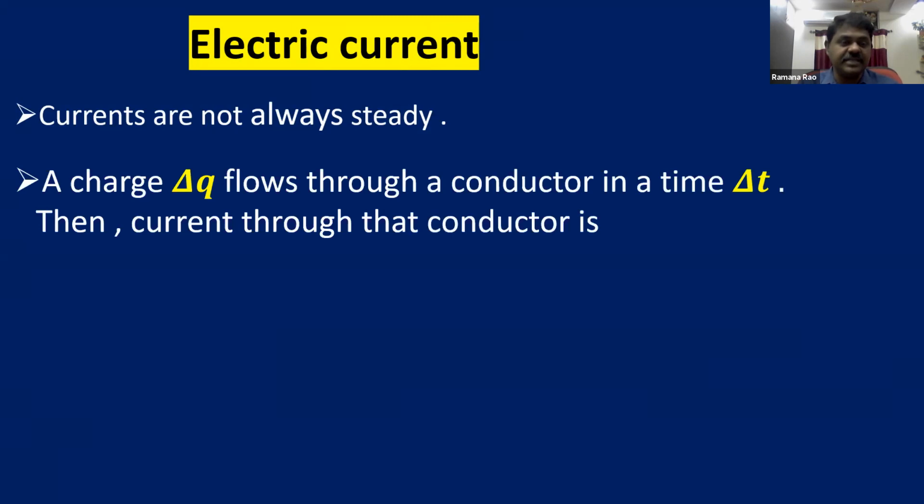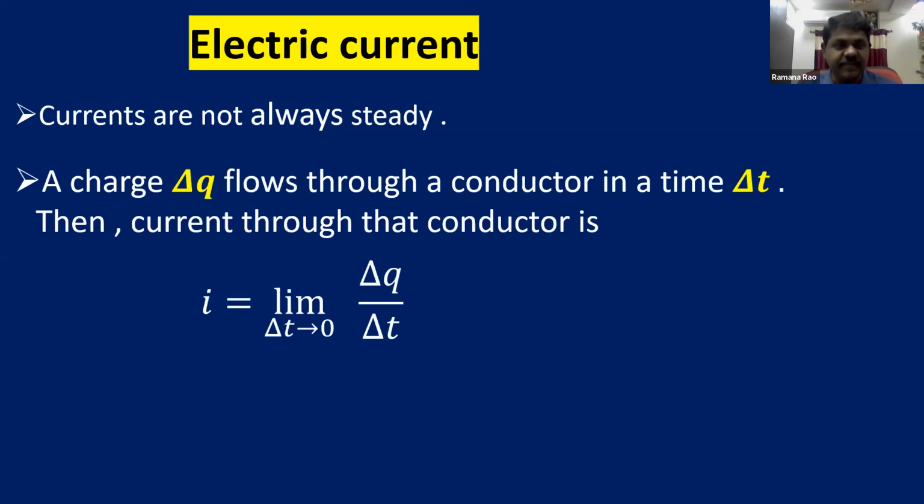If a small amount of charge delta Q flows through a conductor in a very small time delta T, how do we define the current? In the previous session, we discussed average current, that means for the entire time, how much charge flowed through the conductor.